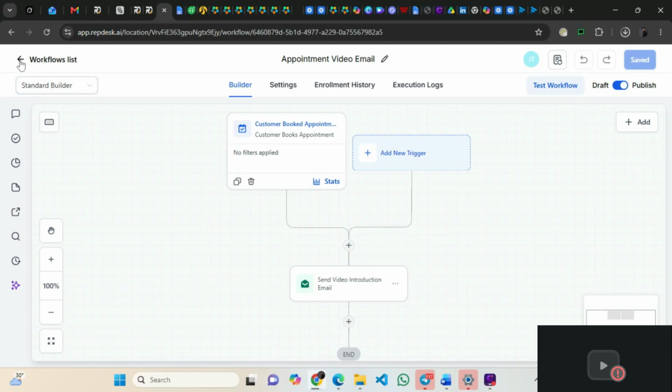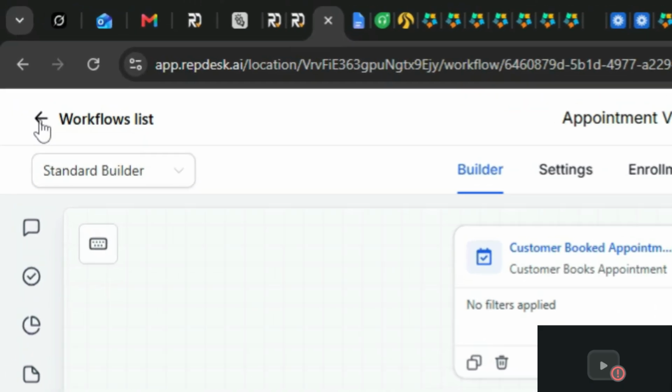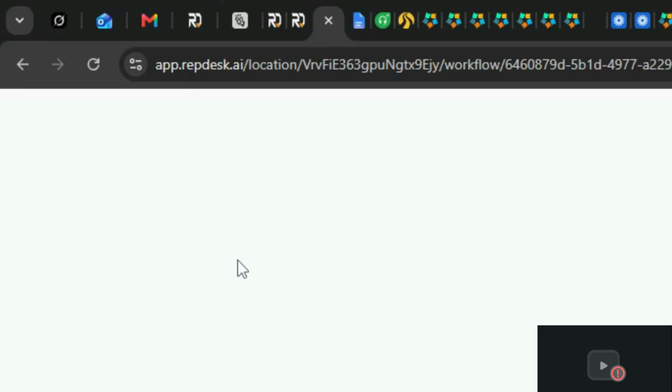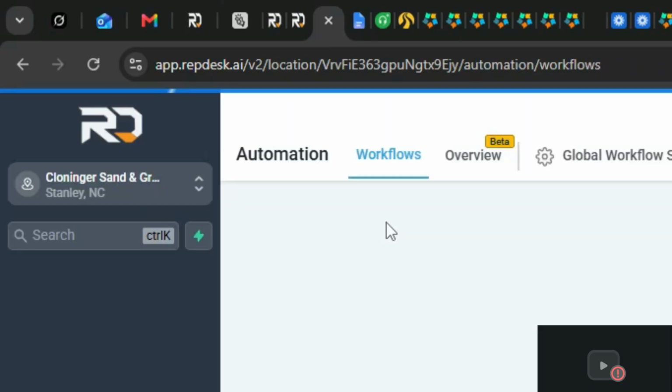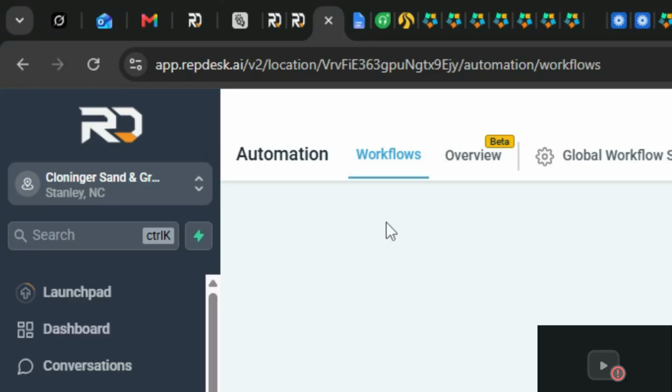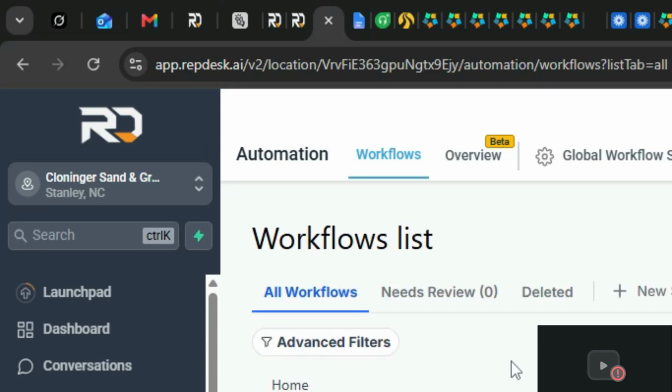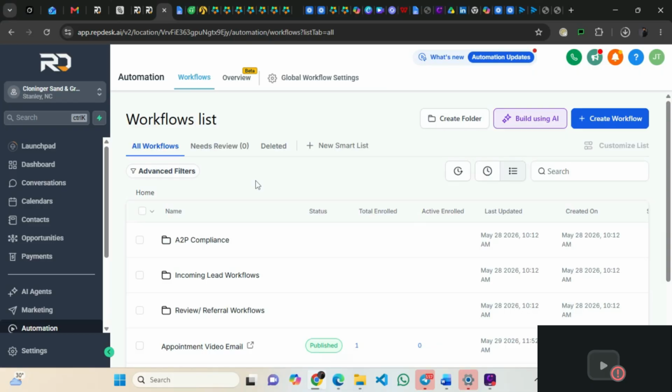Then let me also show you some other work I did to set up the demo account. Let me go back to the workflow, because the major setup is actually from the workflow itself. Because there are some major ways that leads usually come in.